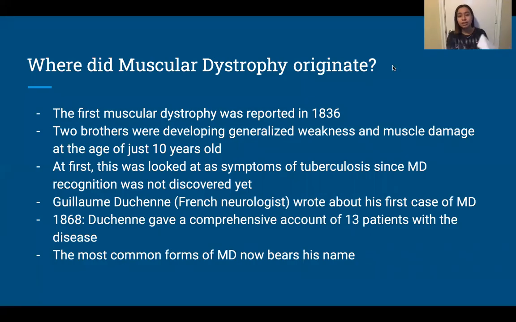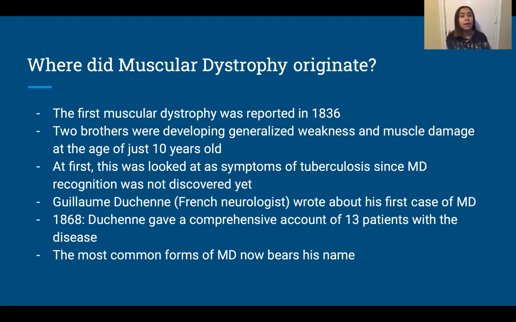Hello, my name is Chelsea Solaris, and my portion of muscular dystrophy was about its etiology and pathogenesis. So what is etiology and what is pathogenesis? Well, etiology is the cause or set of causes of a disease, also where it originates from. Meanwhile, pathogenesis is more of the pattern of development or the process by which an infection leads to a disease.